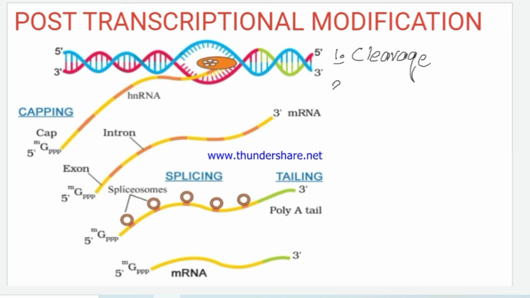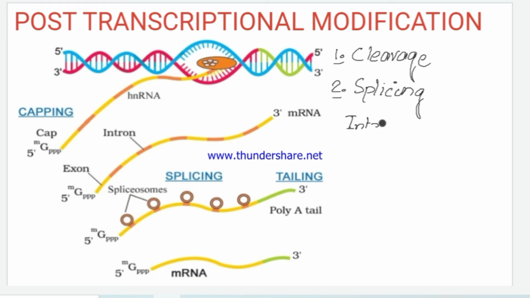The second post-transcriptional modification is called splicing. So what is splicing? Most of the eukaryotic mRNA contain non-coding sequences called introns.